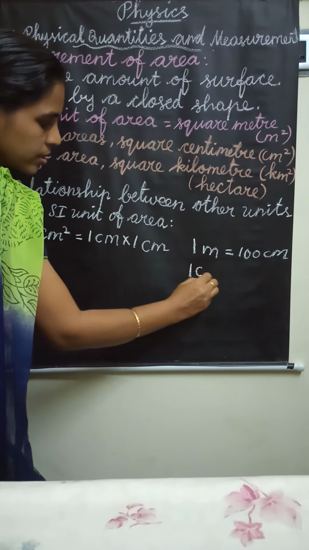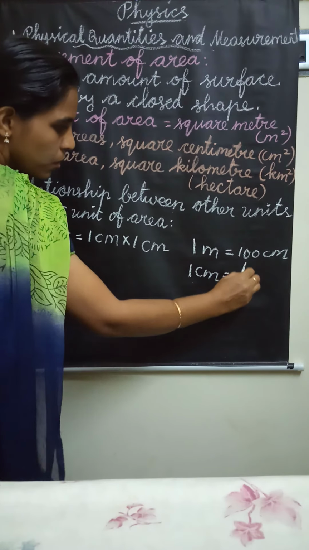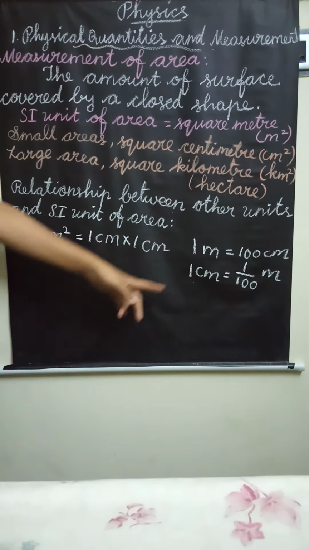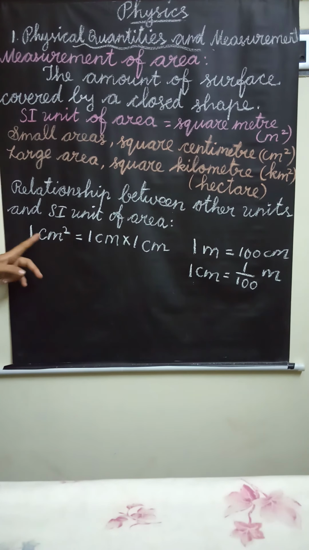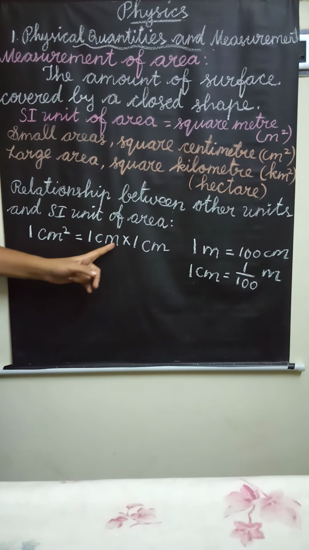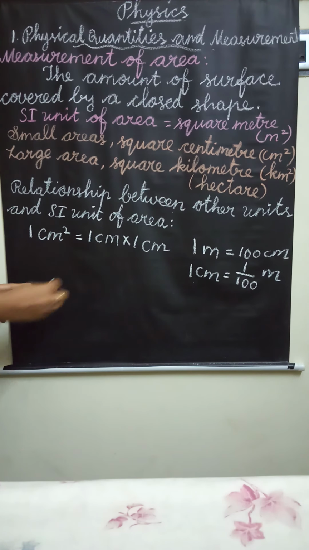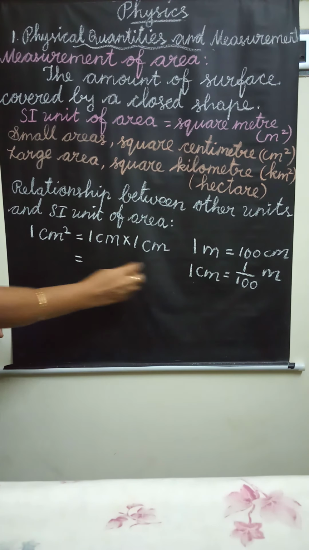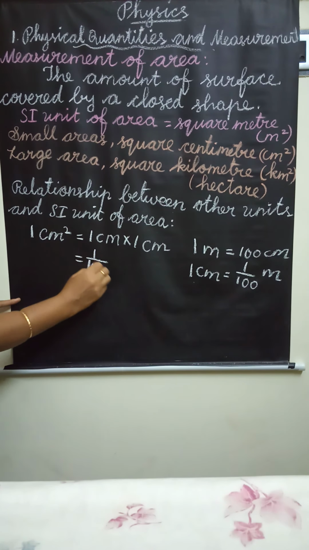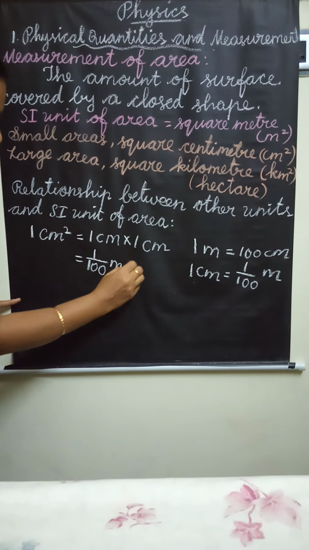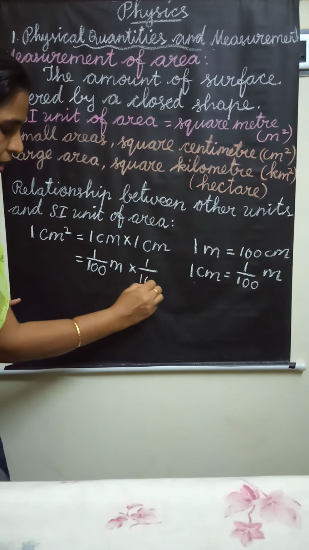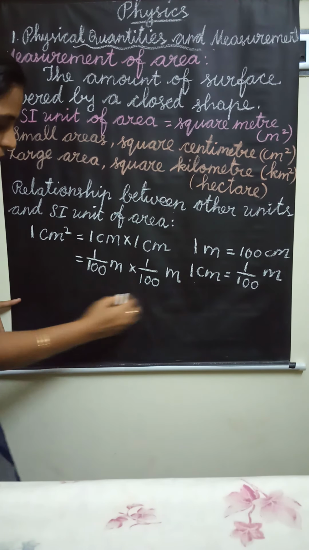So 1 centimeter equal to 1 by 100 meter. So 1 centimeter square equal to 1 centimeter into 1 centimeter, and for each centimeter we put 1 by 100 meter.